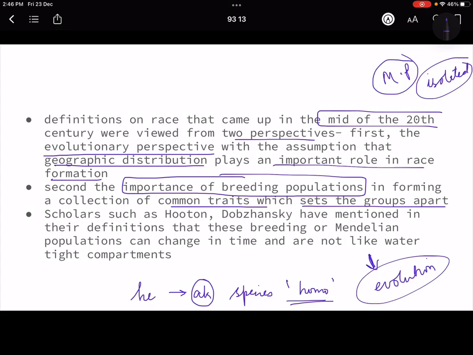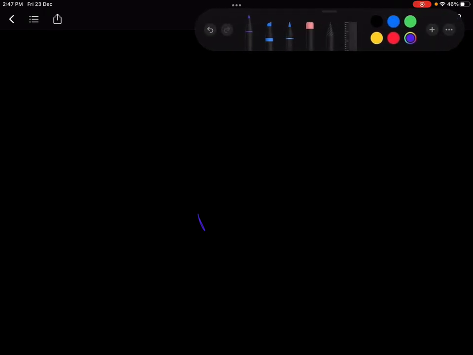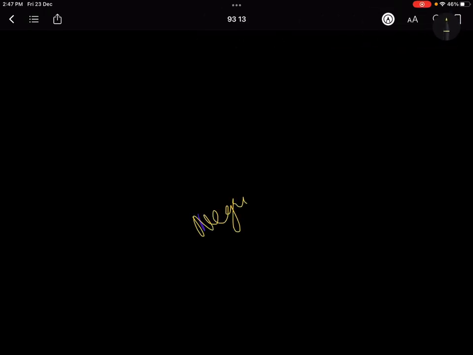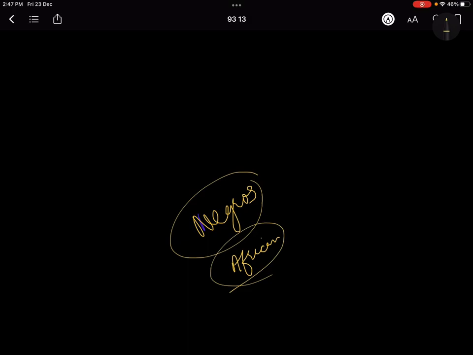The same concept they applied to race, saying that maybe race is also like an inbreeding population where there are common traits among the group, and these common traits set them apart from the other group. For example, we talk about the Negroes. Who are the Negroes? Negroes are the people who inhabit mostly the African continent, and some other places also, the African equatorial climatic zone, right?